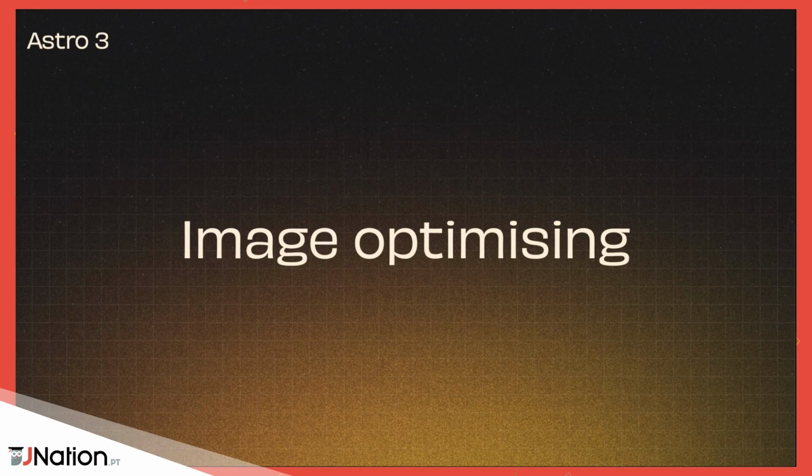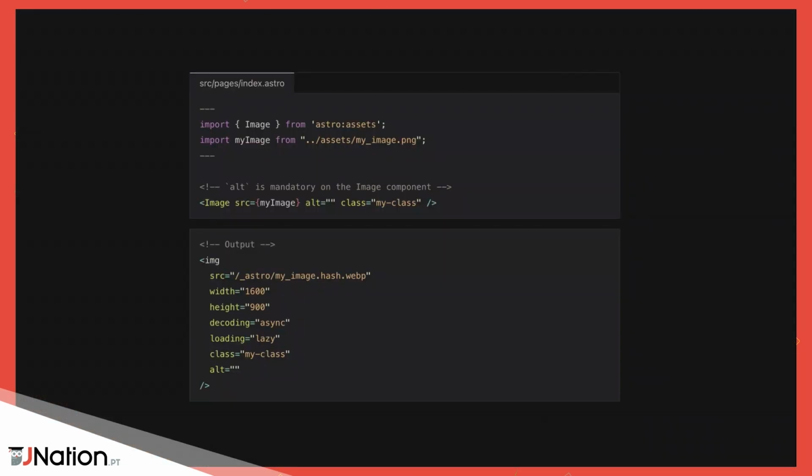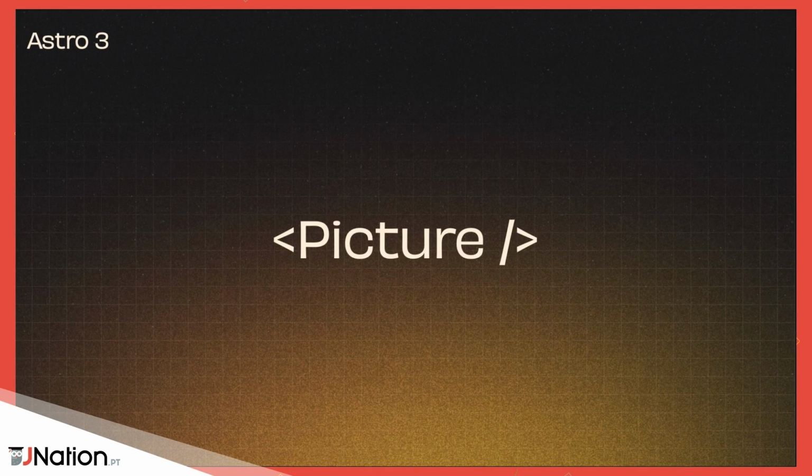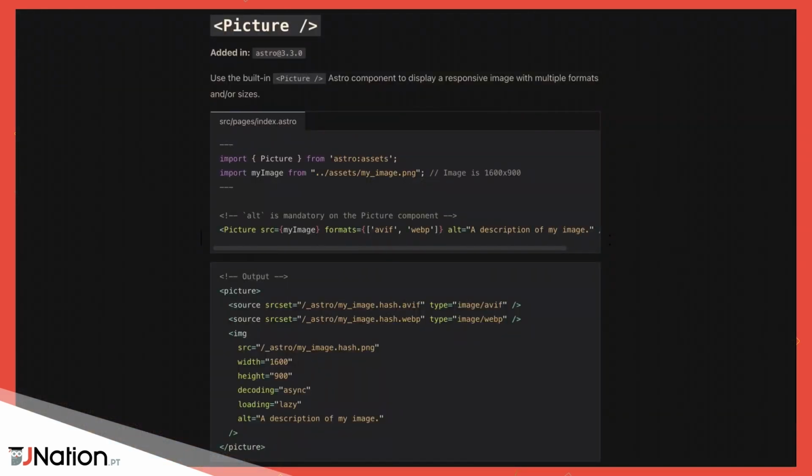Now, of course, image optimizing, we heard it from Marta earlier. If you want good CLS, for instance, you need some images to be optimized. Good thing is that we do it out of the box for you. So you provide us the PNG, you put it in the Astro Assets image component, it will automatically compile it to a WebP image optimized for the web. Not only that, but it also works with picture. And what is amazing about picture is that you can actually have different output formats. For instance, you want one in AVIF and one in WebP, depending on which one the browser supports, you select the best one. Super cool stuff.